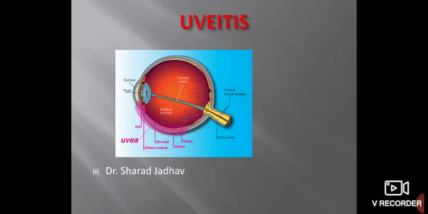Good morning. So till date, we have covered your anatomy and physiology. Conjunctiva is covered, cataract is covered, and refractive errors and optics of eye have been covered. Now we will start with uveitis.